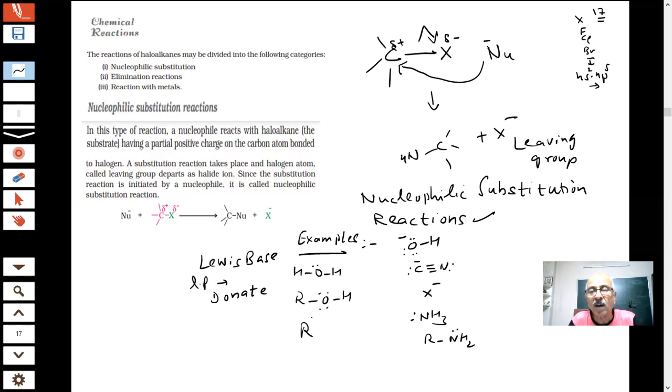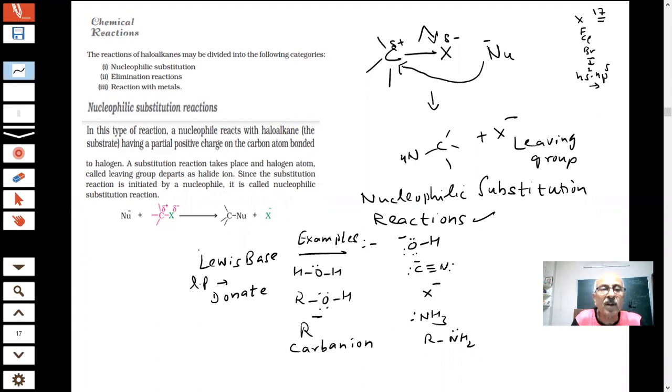You may even have R minus. What is R minus known as? What is R minus in organic chemistry, students? Carbanion. You are aware of carbanion. That means so many reactions will take place, not one. And the result will be a large number of compounds.